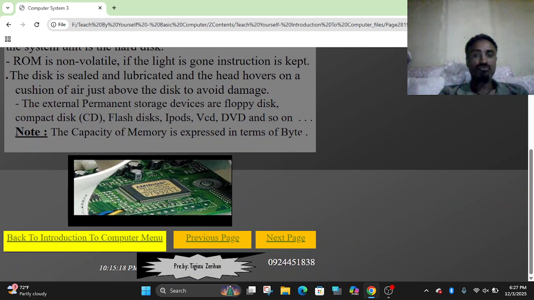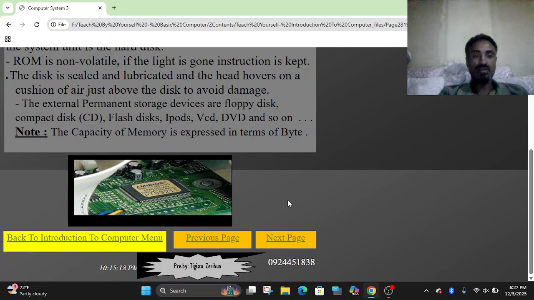The measurement of data is the byte. The capacity of memory is expressed in terms of bytes. 1 byte is equal to 8 bits. Here is ROM, read-only memory, that is sealed on the motherboard.